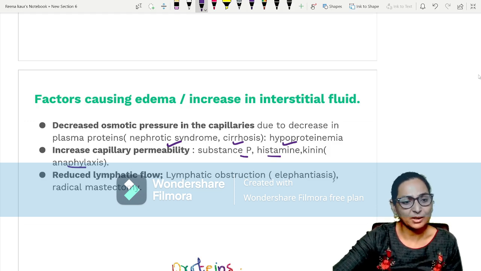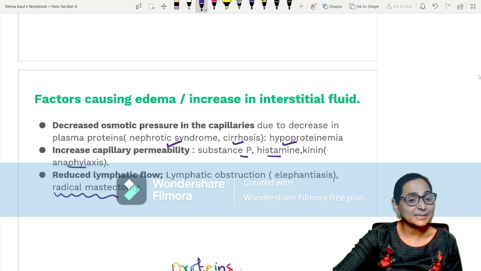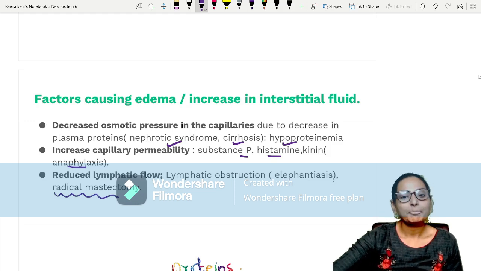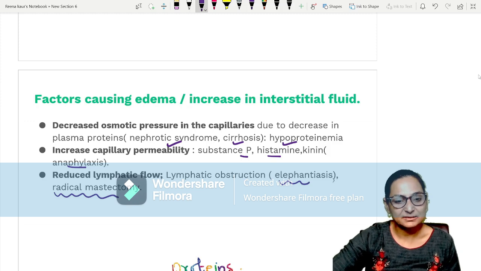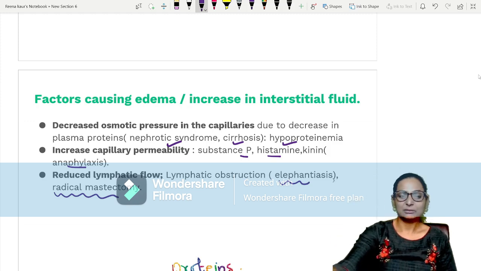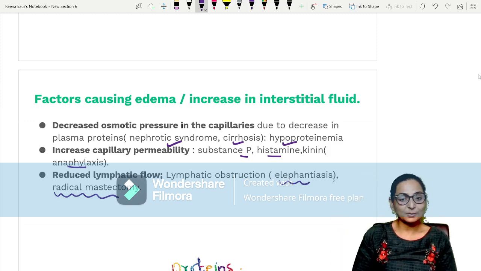Or lymphatic obstruction, for example after surgery, when you do a radical mastectomy for breast cancer, or elephantiasis. Reduced lymphatic flow is one of the important causes.